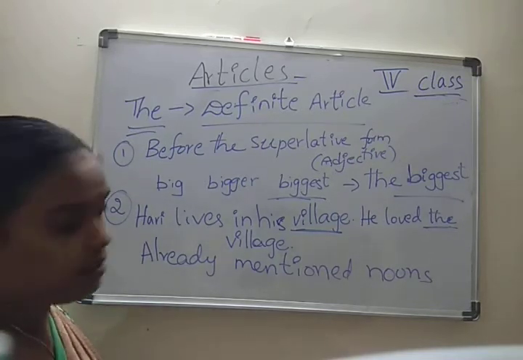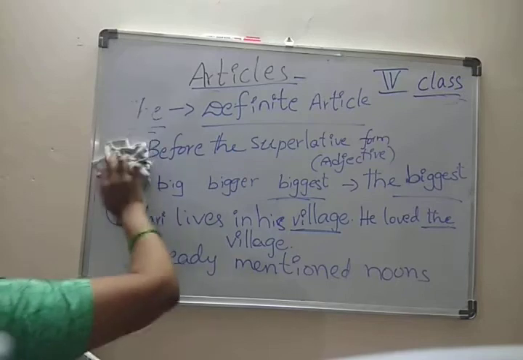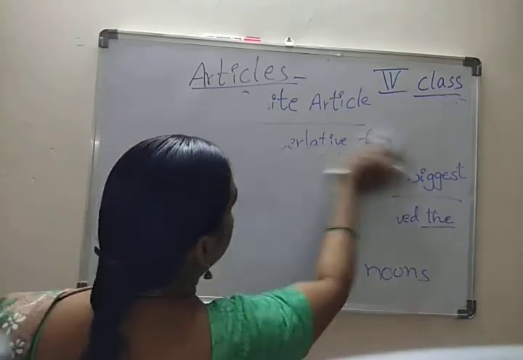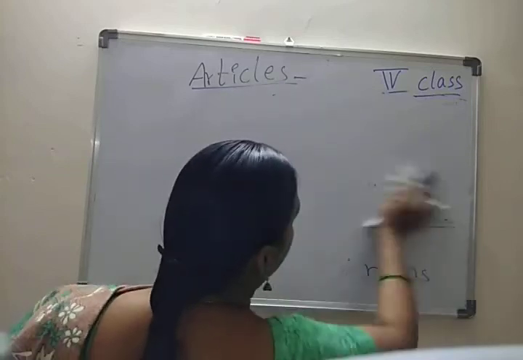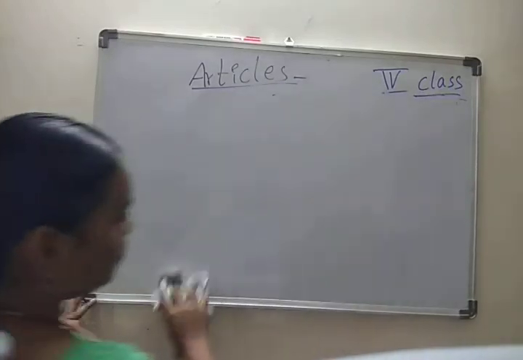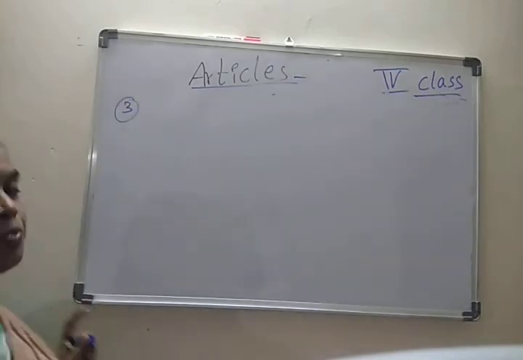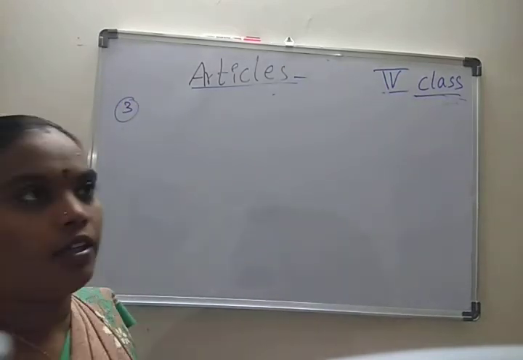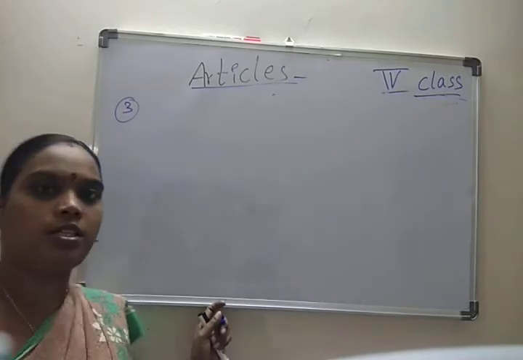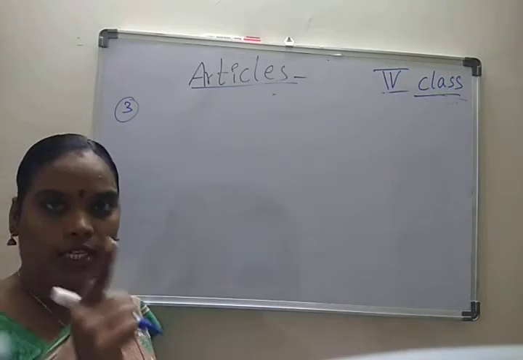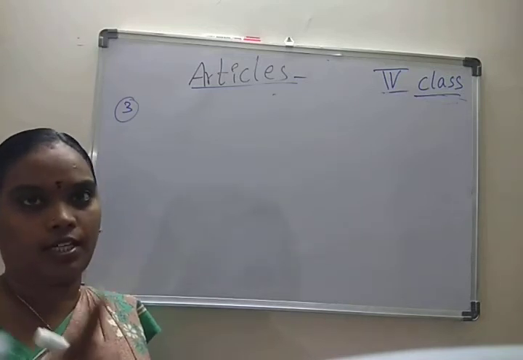And the third rule. What is the third rule? Monuments. In cities, monuments or rivers are there, and only a single river is specific.